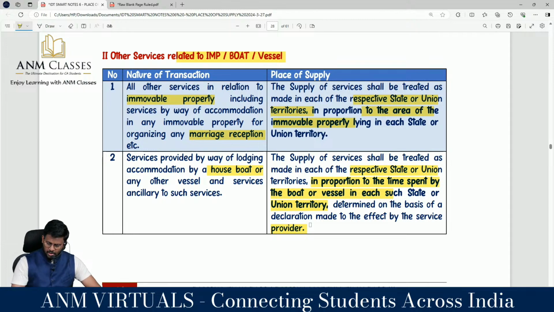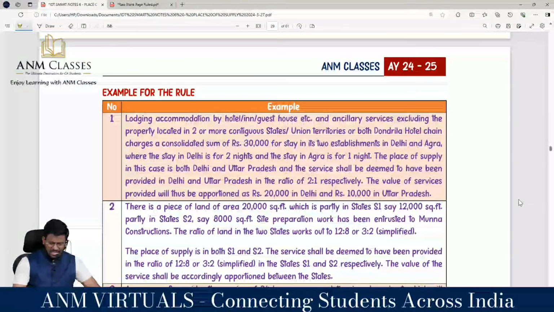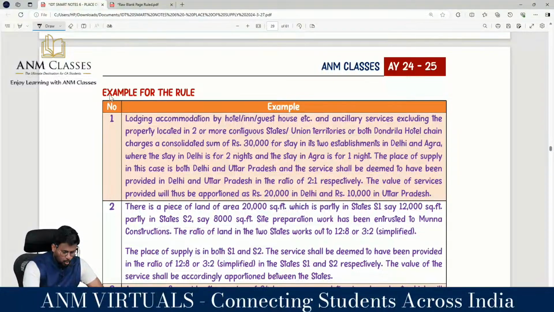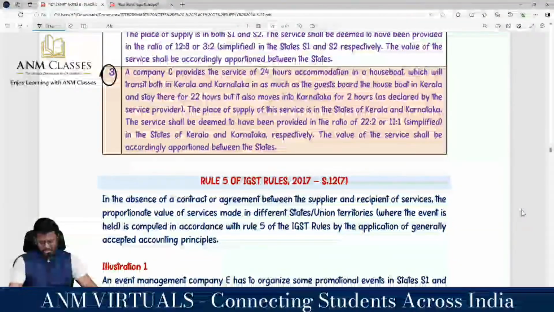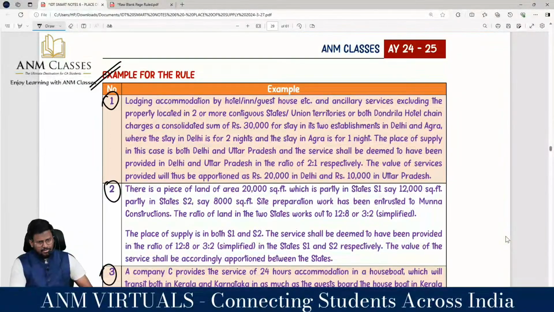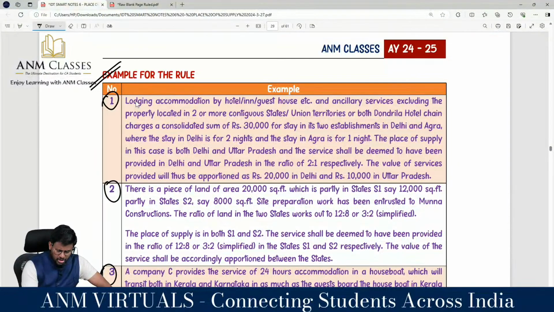Service. Sir, we will understand what we have discussed only by this example. We are having example number 1, example number 2 and example number 3. 3 examples are there. Once we read the 3 examples, என்ன valuation rules சொல்ல வராங்கன்னு தெரியும். Lodging accommodation by hotel, inn, guest house, etc. and ancillary service excluding the property located in two or more contiguous states, union territory or both, sir, is what we are going to discuss.